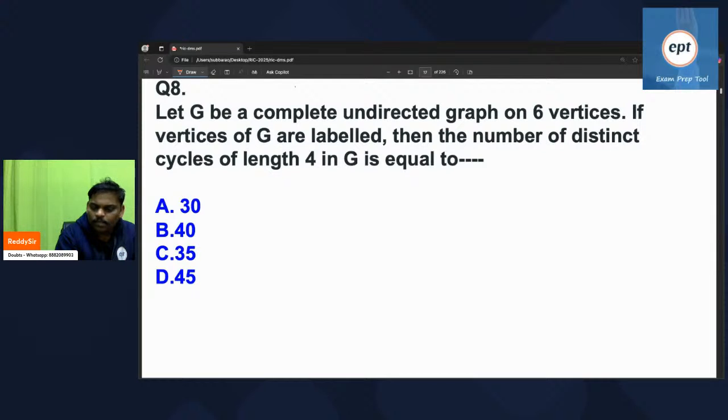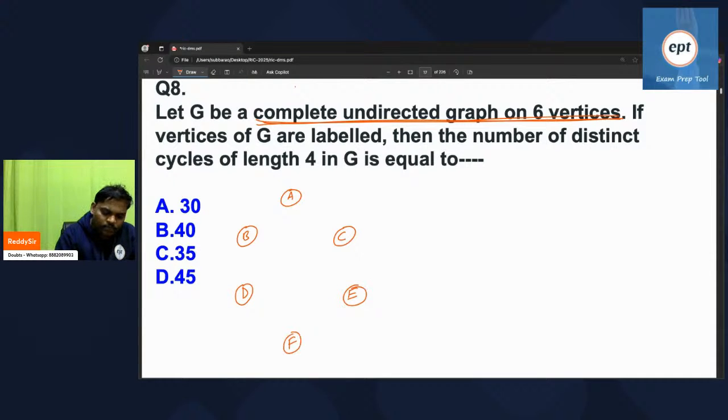So remember, it's a complete graph, 6 vertices. Remember, it's undirected also. Vertices A, B, C, D, E, and F. It's a complete graph.